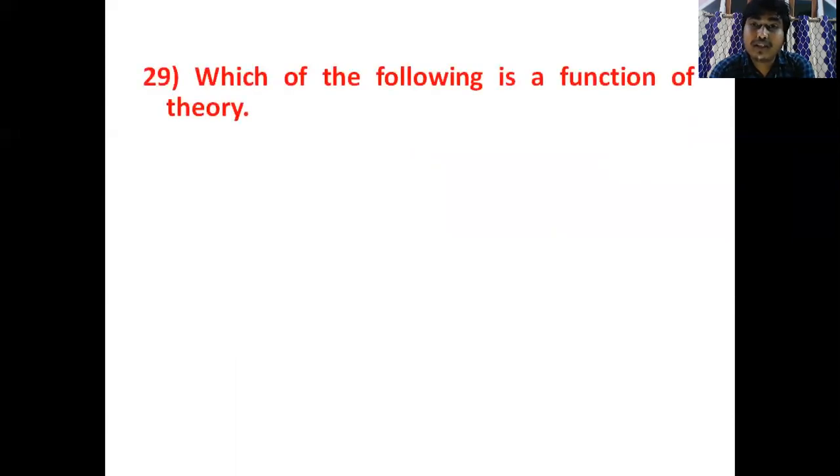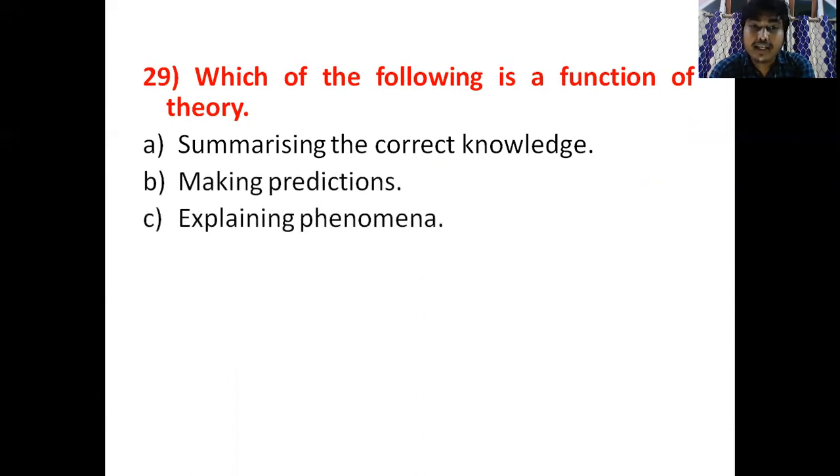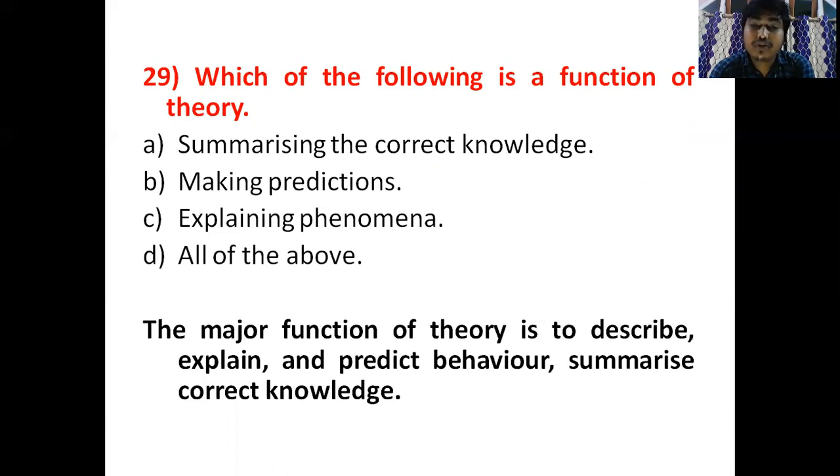Okay, so our next question is: which of the following is a function of theory? Here the options are given: summarizing the correct knowledge, making prediction, explaining phenomena, and all of the above. See, the major function of theory is to describe, explain, and predict behavior, and summarize correct knowledge. Summarizing the correct knowledge, yes, this is also a function of theory. Making prediction, yes. Explaining phenomena, yes. So our correct answer will be option number D, all of the above.